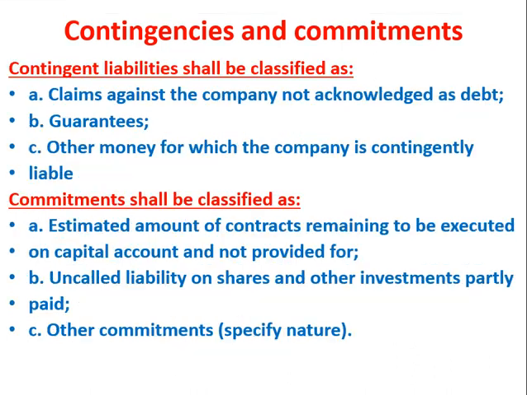Moving on, we classify contingent liability into claims against the company not acknowledged as debt, guarantees, and other money for which the company is contingently liable. Commitments are basically the estimated amount of contracts remaining to be executed on capital account not provided for, any uncalled liability on shares and other investments partly paid, and other commitments. You have committed this amount. Now let's look at some examples for this.